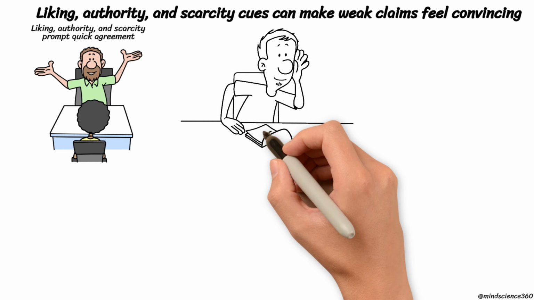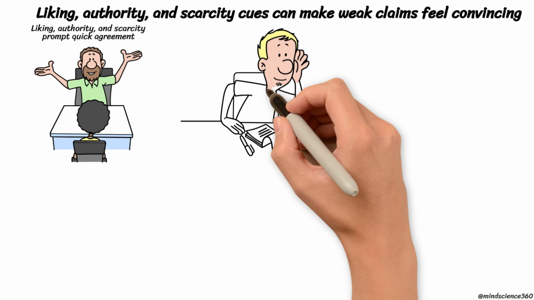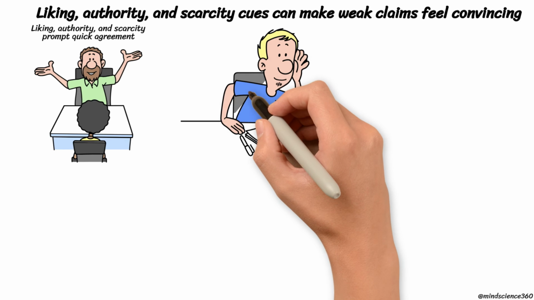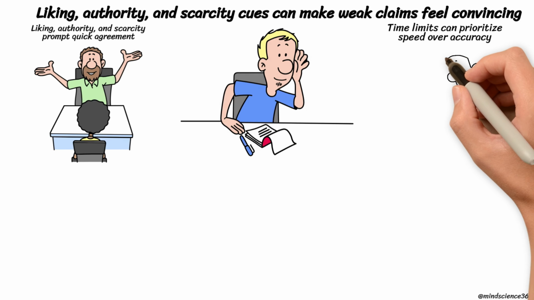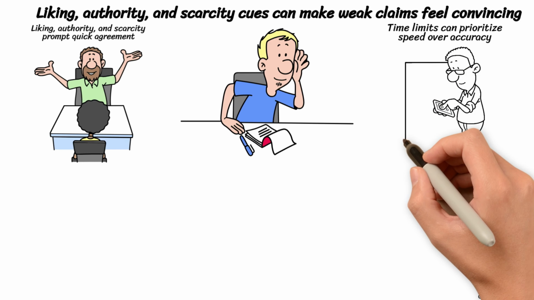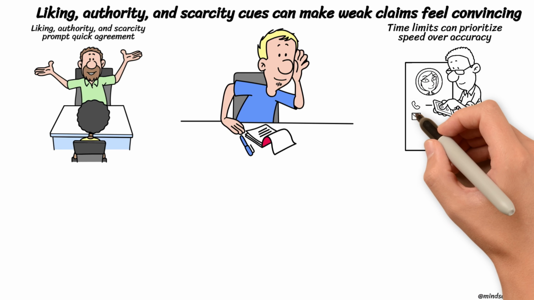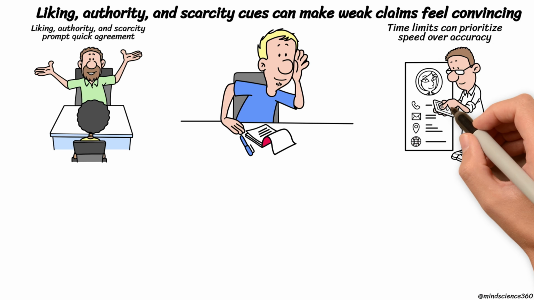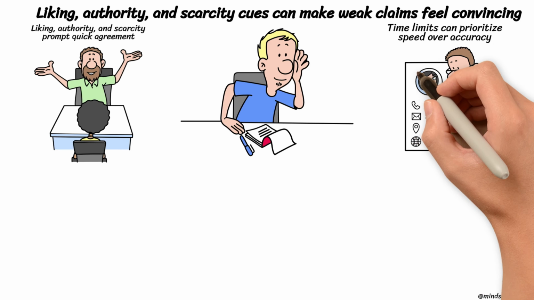Titles, uniforms, or specialized terminology can lend credibility to instructions without independent verification. Claims of scarcity raise perceived value by presenting the loss as more pressing than potential gains. Time constraints or limited availability can narrow focus, making speed appear more important than accuracy.